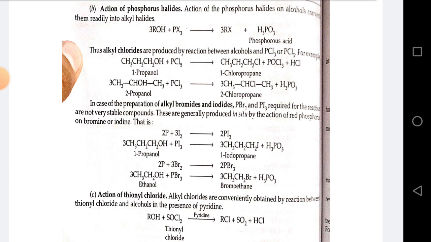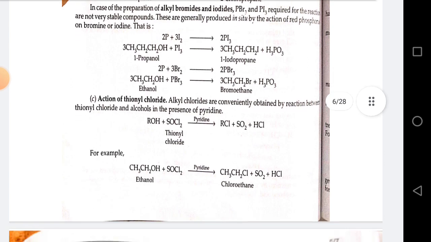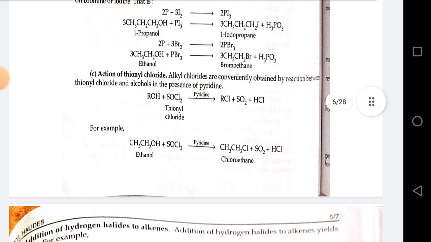Action of thionyl chloride. Alkyl chlorides are conveniently obtained by reaction between thionyl chloride and alcohol in the presence of pyridine. ROH plus SOCl2, in pyridine, gives RCl plus SO2 plus HCl. For example, ethanol plus SOCl2 in the presence of pyridine gives chloroethane plus SO2 plus HCl.